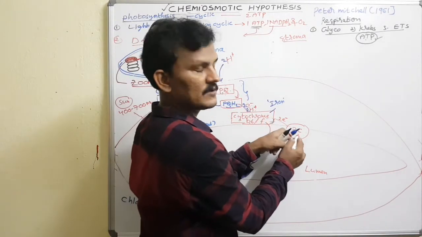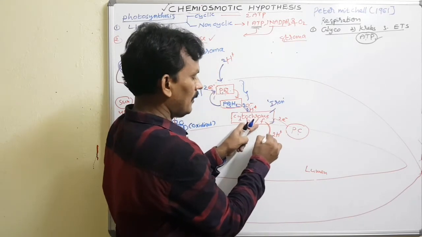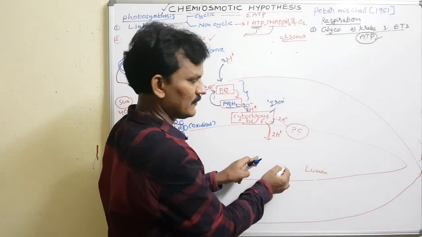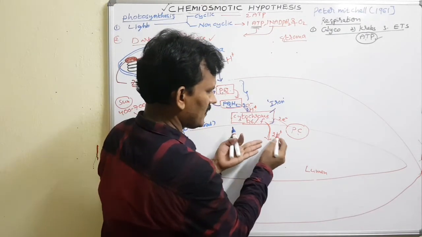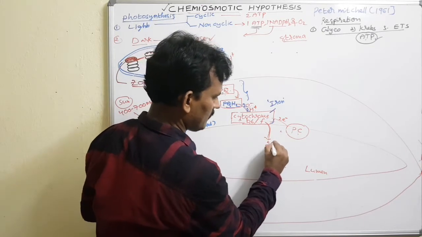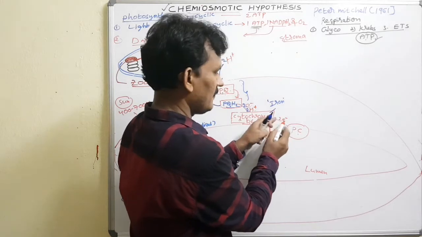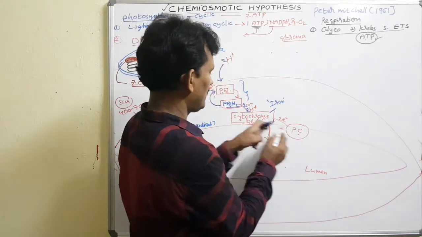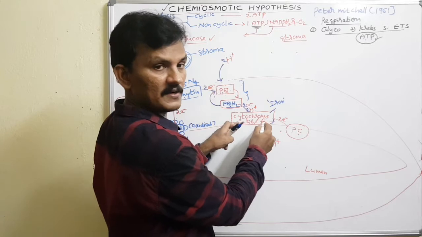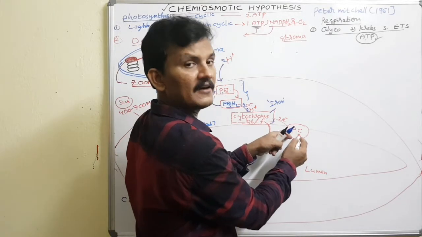Only electrons are given to the plastocyanin, but not protons. Protons are pumped into the lumen region. Due to that, protons are accumulated here. So let me write these are a pair of protons. Now this is a continuation. When the electrons are given to plastocyanin, the cytochrome B6 complex becomes oxidized, and plastocyanin becomes reduced.